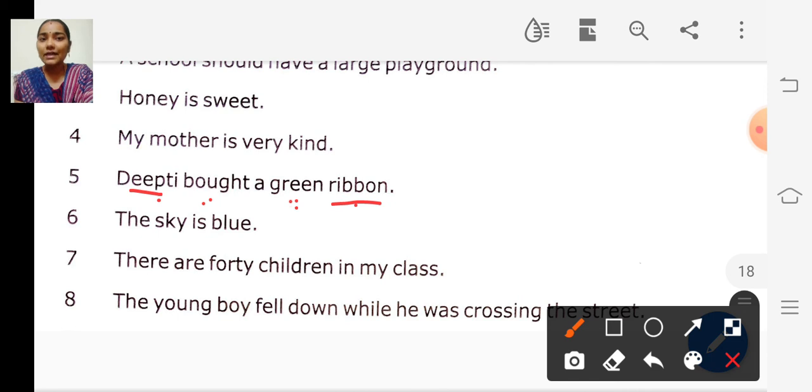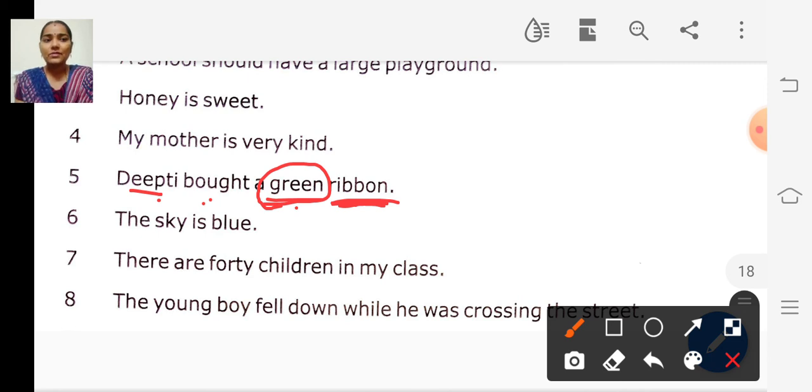The word green describes the noun ribbon, right? How is the ribbon? It is in green color. So the word green is an adjective, and we have circled the word green. The noun is ribbon, because the word green describes how the ribbon is.